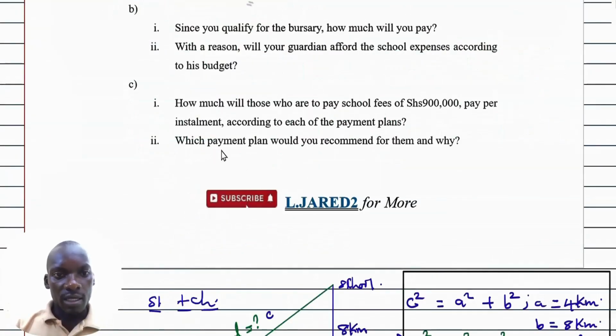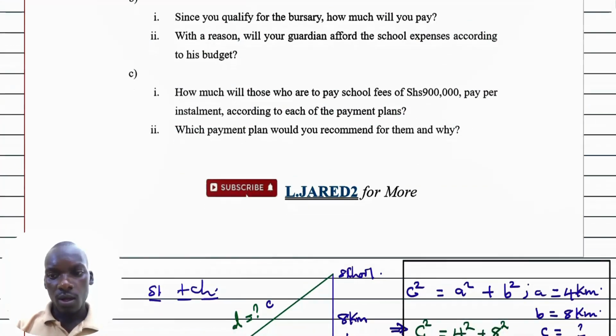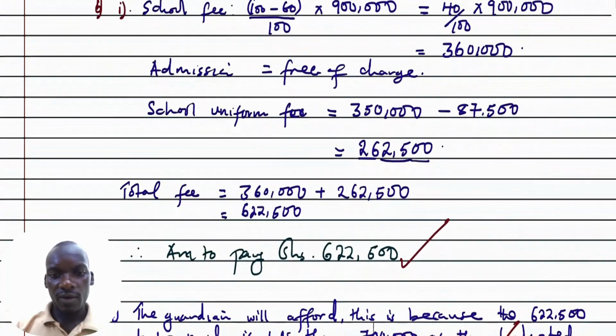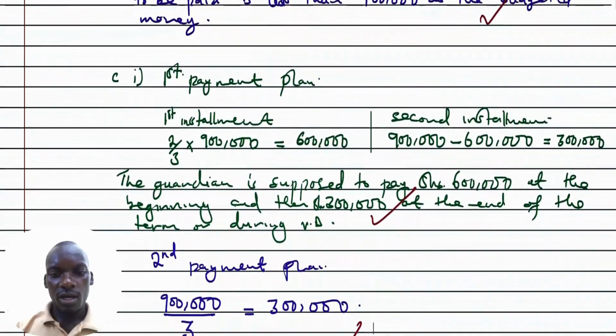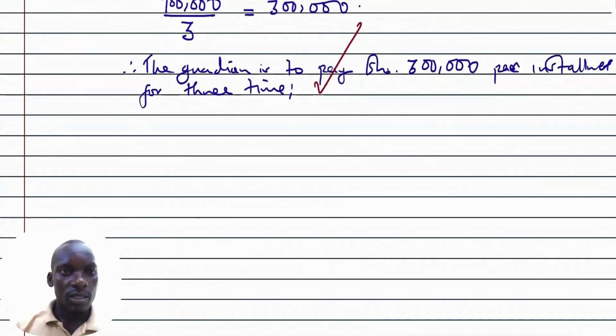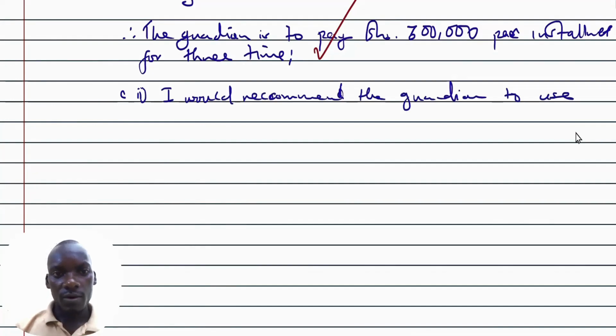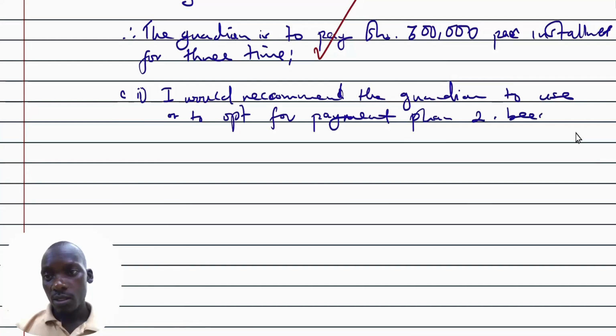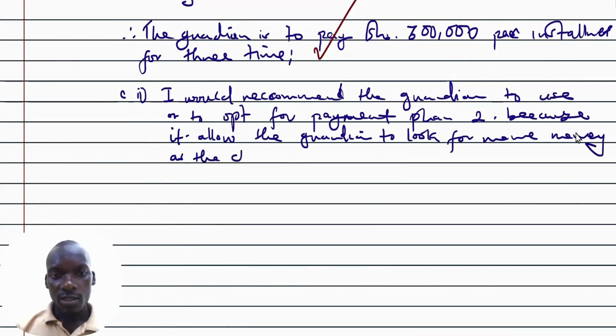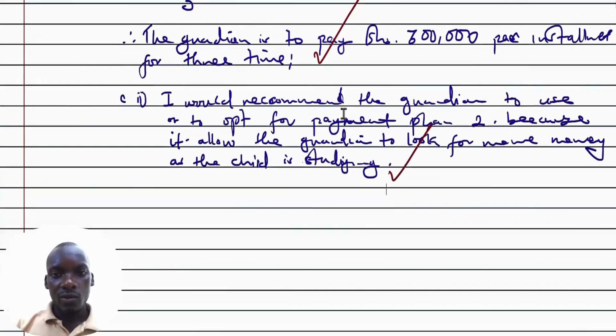Then part C, Roman numeral 2: which payment plan would you recommend for them and why? According to the payment plans we have so far got, which one would you recommend your guardian to use? I would recommend the guardian to opt for payment plan 2 because it allows the guardian to look for more money as the child is studying. Therefore, this becomes our correct answer for Roman numeral 2 of part C.